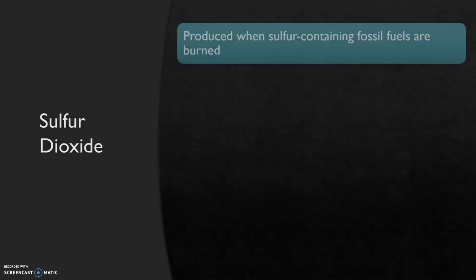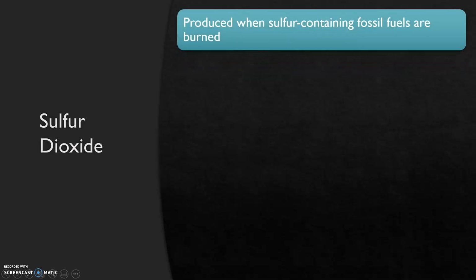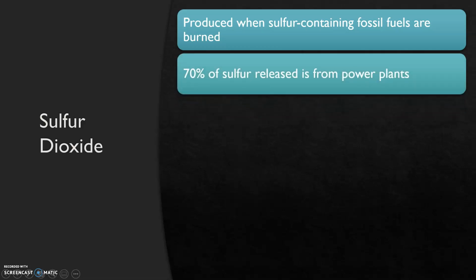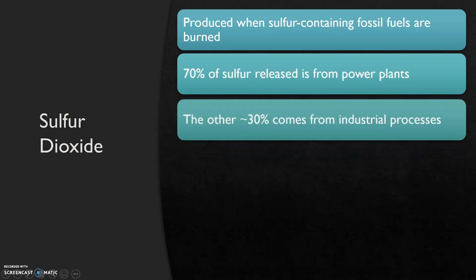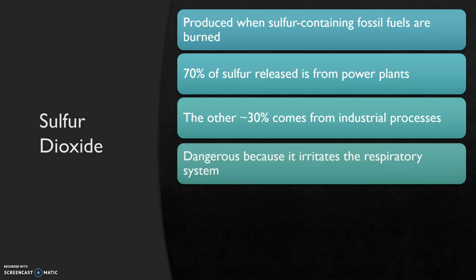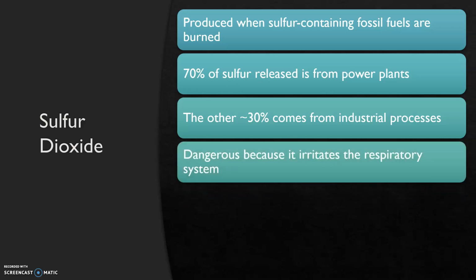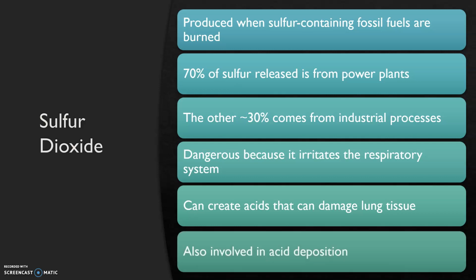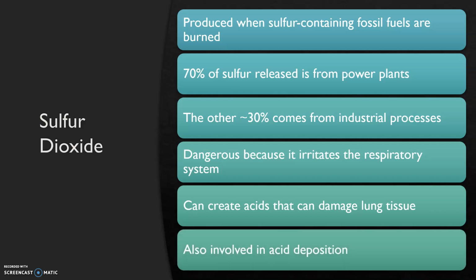Sulfur dioxide is produced when sulfur-containing fossil fuels are burned. 70% of sulfur dioxide released comes from coal-burning power plants. The other 30% comes from industrial processes. Sulfur dioxide is dangerous because it irritates the respiratory system. Sulfur dioxide can also create acids that irritate lung tissue. Those acids are also involved in acid deposition.